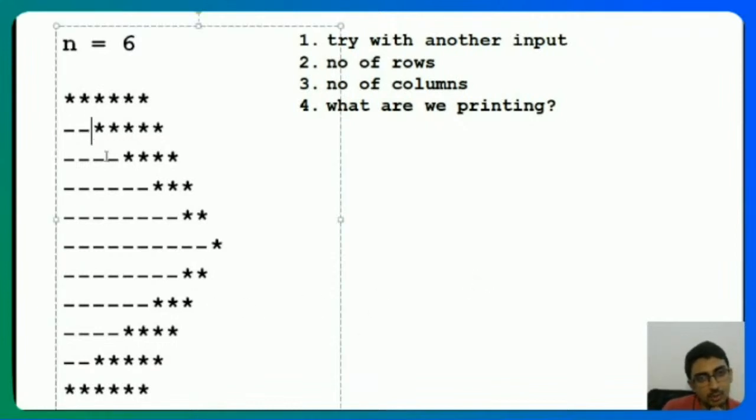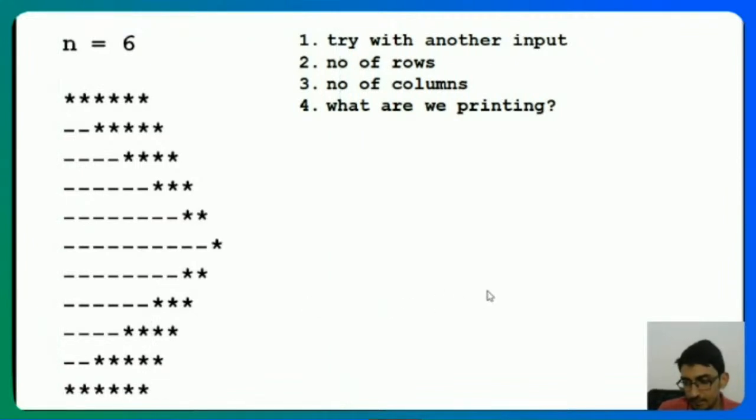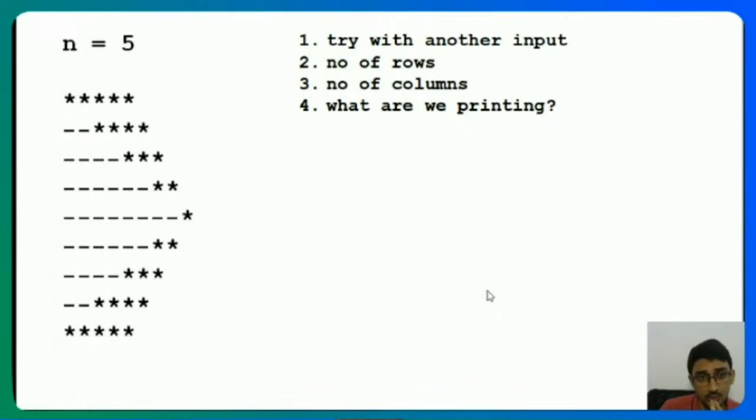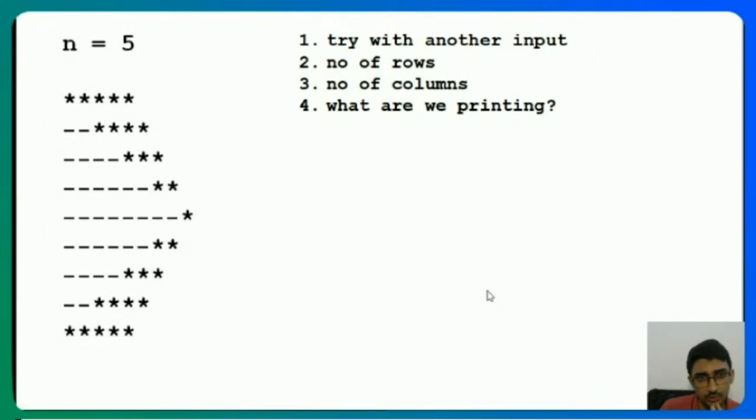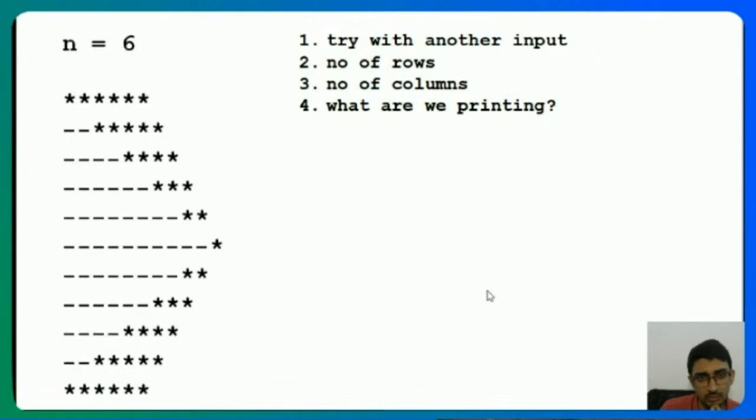We have 1, 2, 3, 4, 5, 6, 7, 8, 9, 10, 11. For n is equal to 5 and this for n is equal to 6. 5, 4, 3, 2, 1. 6, 5, 4, 3, 2, 1. 2, 3, 4, 5, 6.